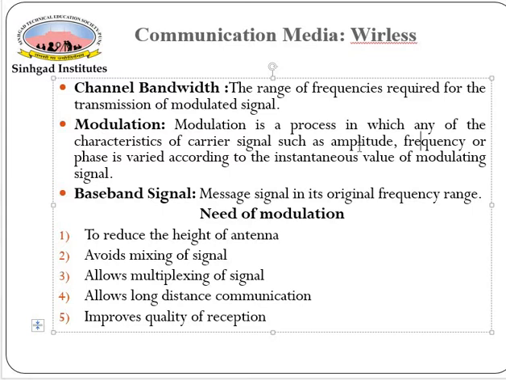If amplitude is changed, that type of modulation is known as amplitude modulation. If frequency is changed, that type of modulation is known as frequency modulation. If phase is changed, that type of modulation is known as phase modulation.